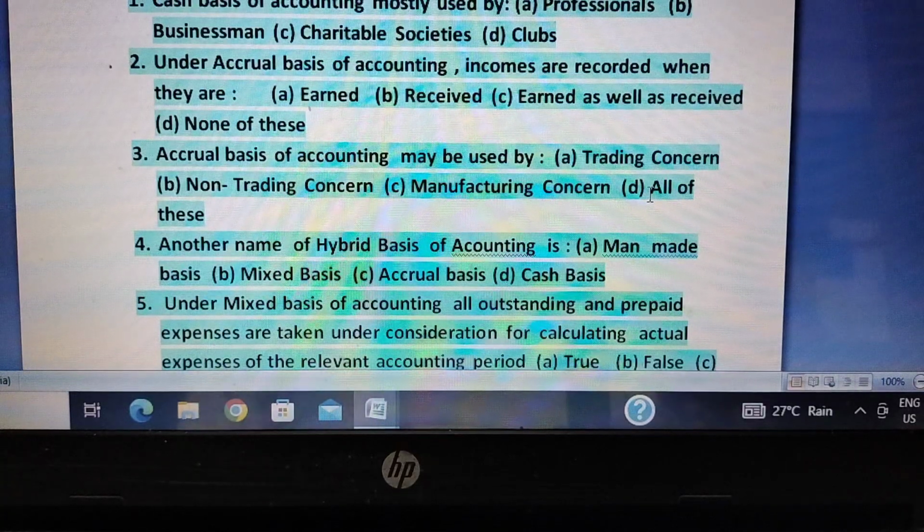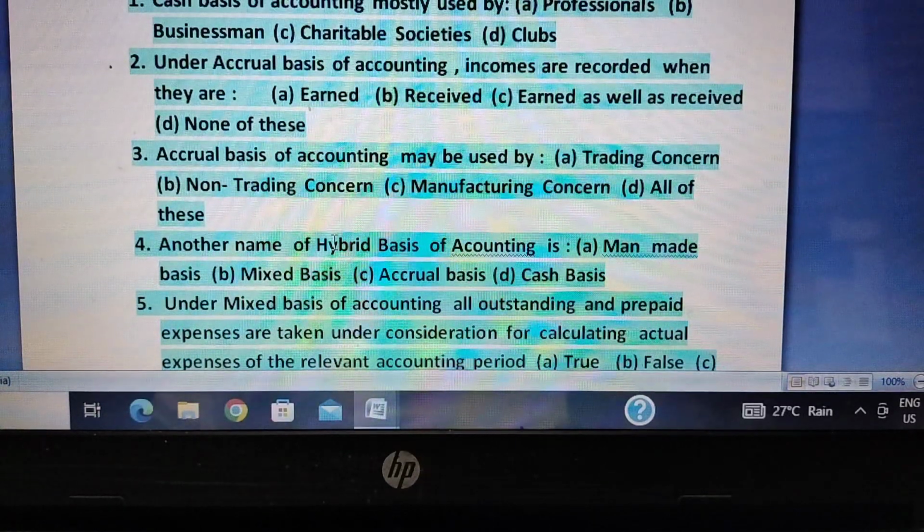And manufacturing concern is a business concern which produces goods, and later on it is sold to the wholesaler or the retailer. So accrual basis of accounting may be followed by trading concern, non-trading concern, and even manufacturing concern. So the correct answer is all of these.